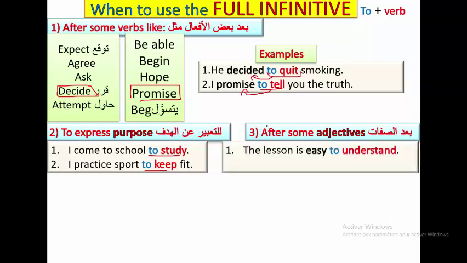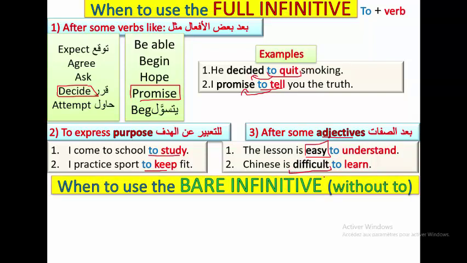Examples like the lesson is easy to understand. Easy is an adjective here. That's why we use to plus verb. Another example, Chinese is difficult to learn, because we have difficult, which is an adjective. So we use to learn. Other adjectives can be like hard, challenging, and others. This is it for the full infinitive.